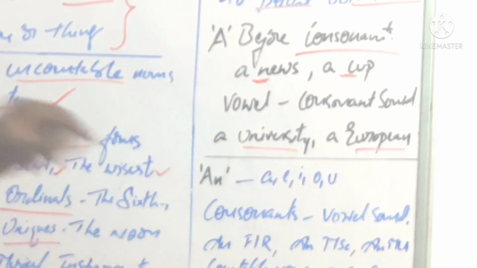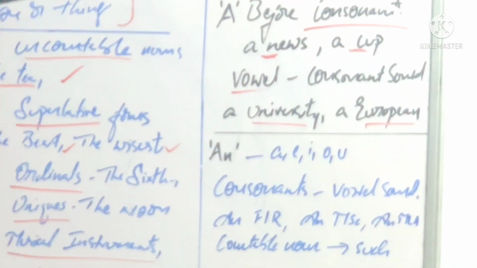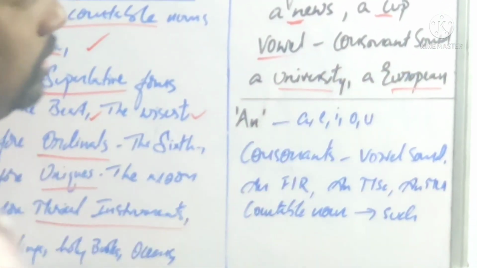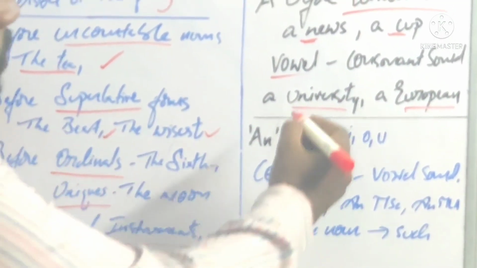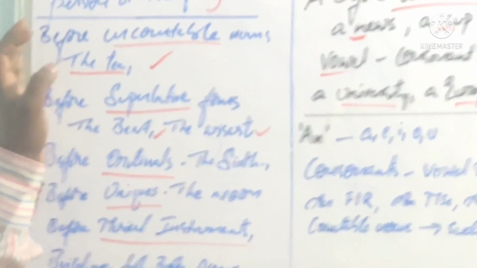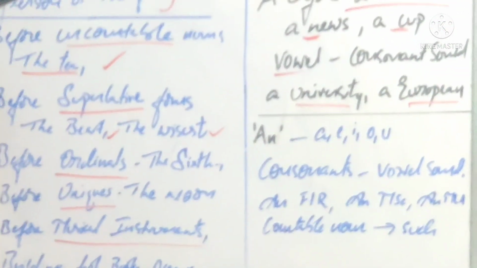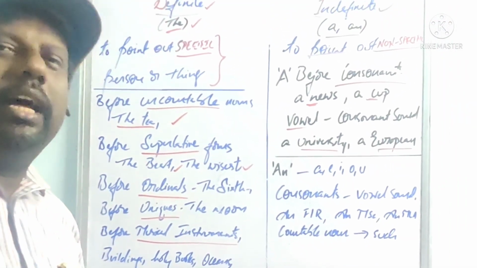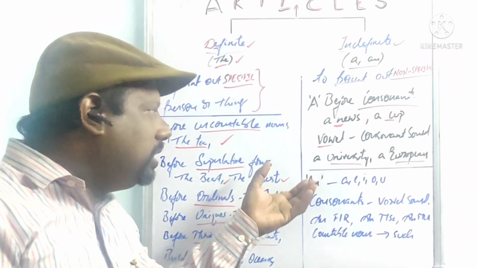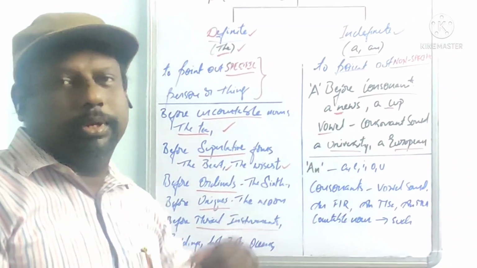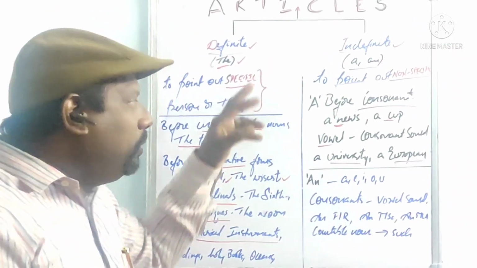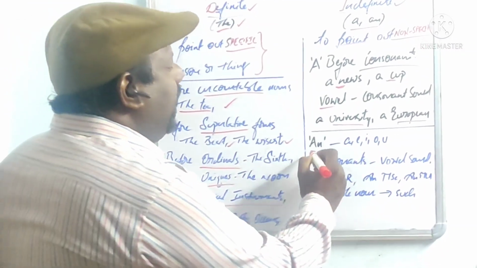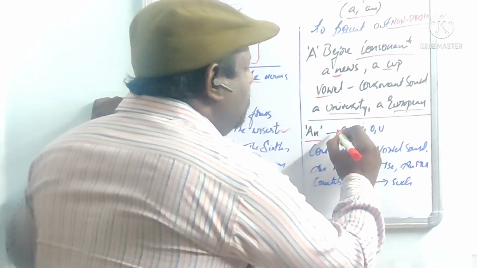University starts with a vowel, and European starts with a vowel, but what type of sound do they have? A consonant sound. Understood? So it is not "an university", it is not "an European"; it is a university, a European.